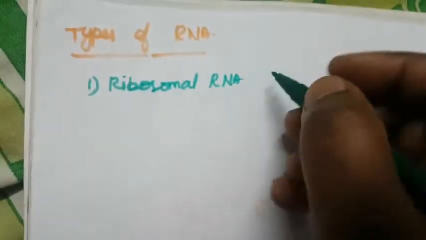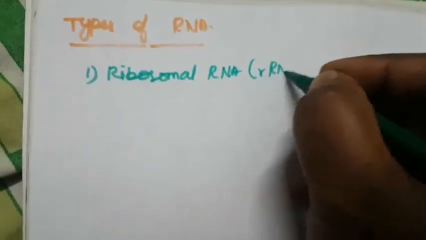What are the types of RNA? First one is ribosomal RNA, that is rRNA.